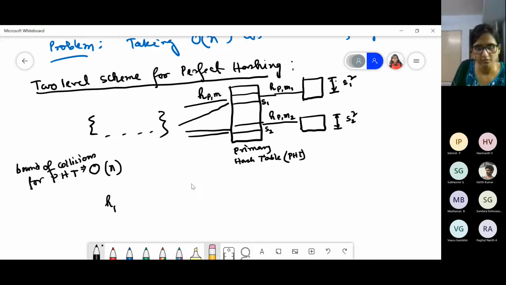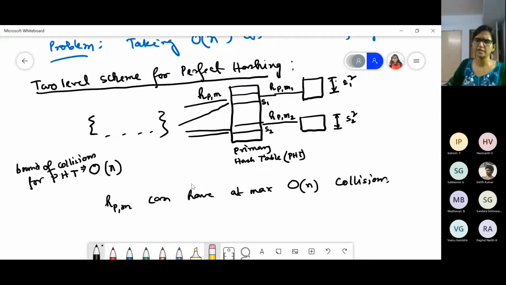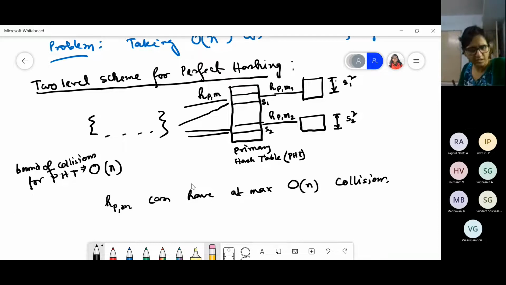So HPM can have at maximum order of n collisions. You can choose a hash function from the set of possible hash functions, that is a universal hash family, which has this property, using a Las Vegas algorithm. It might be complex, but it will not take more than n times. So this is the first task.